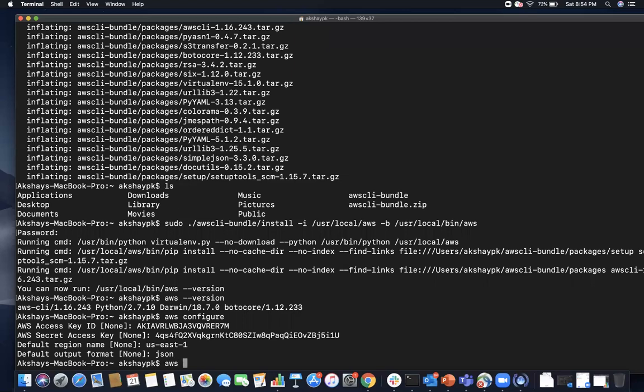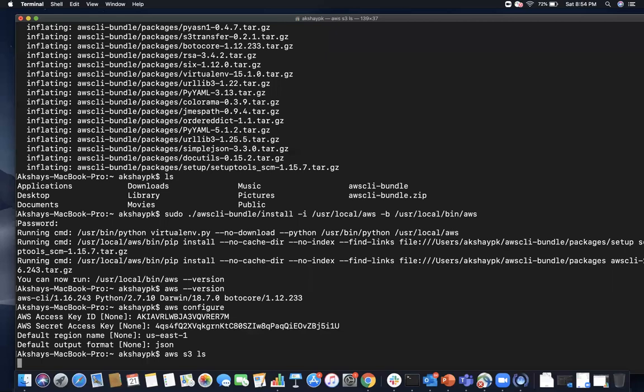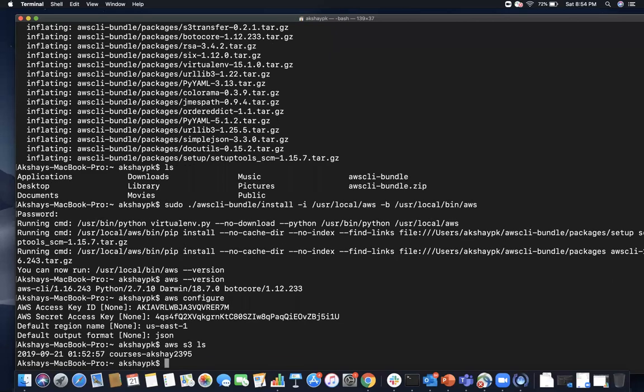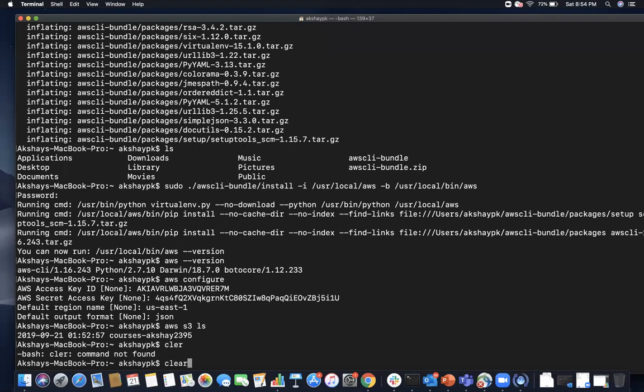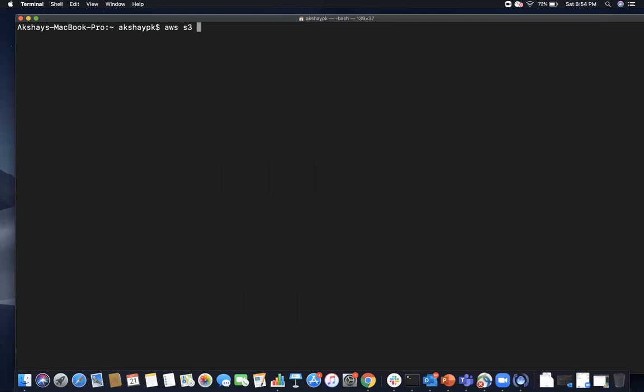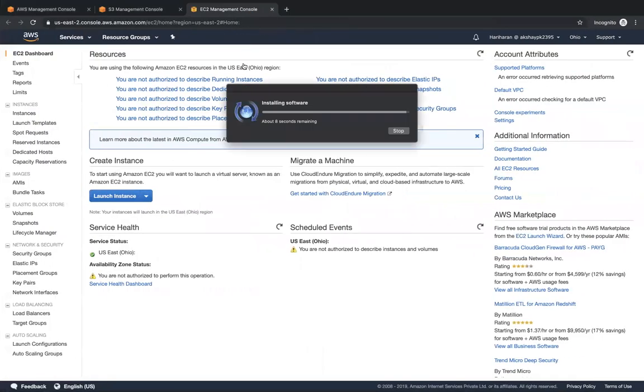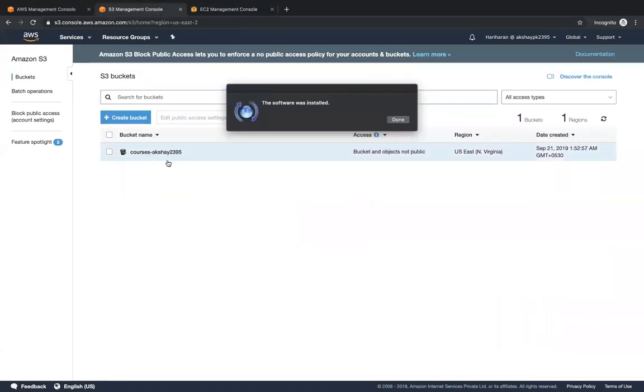Now I can call AWS APIs. I can do aws s3 ls to view all the buckets in my account. So it listed the bucket called Courses Akshay. Okay, just for readability's sake, I'll do aws s3 ls over here. It says Courses Akshay 2395. So this Courses Akshay 2395 is the bucket that is available over here.